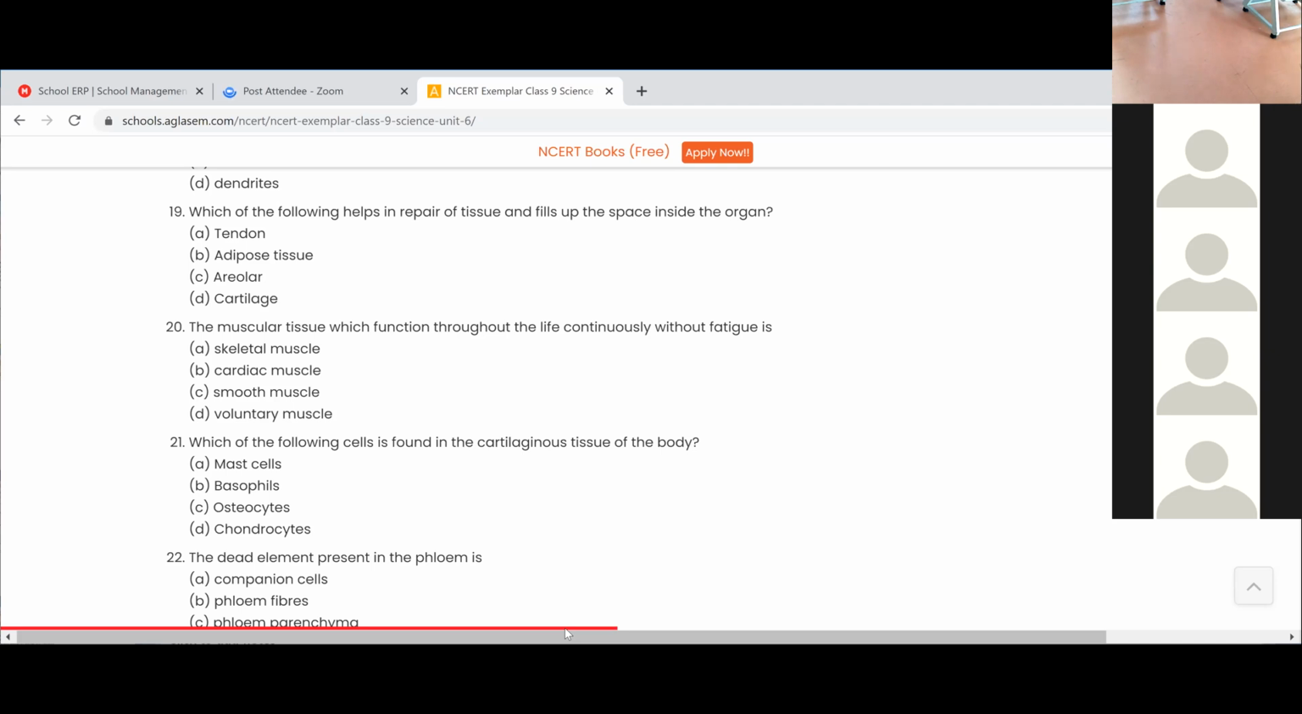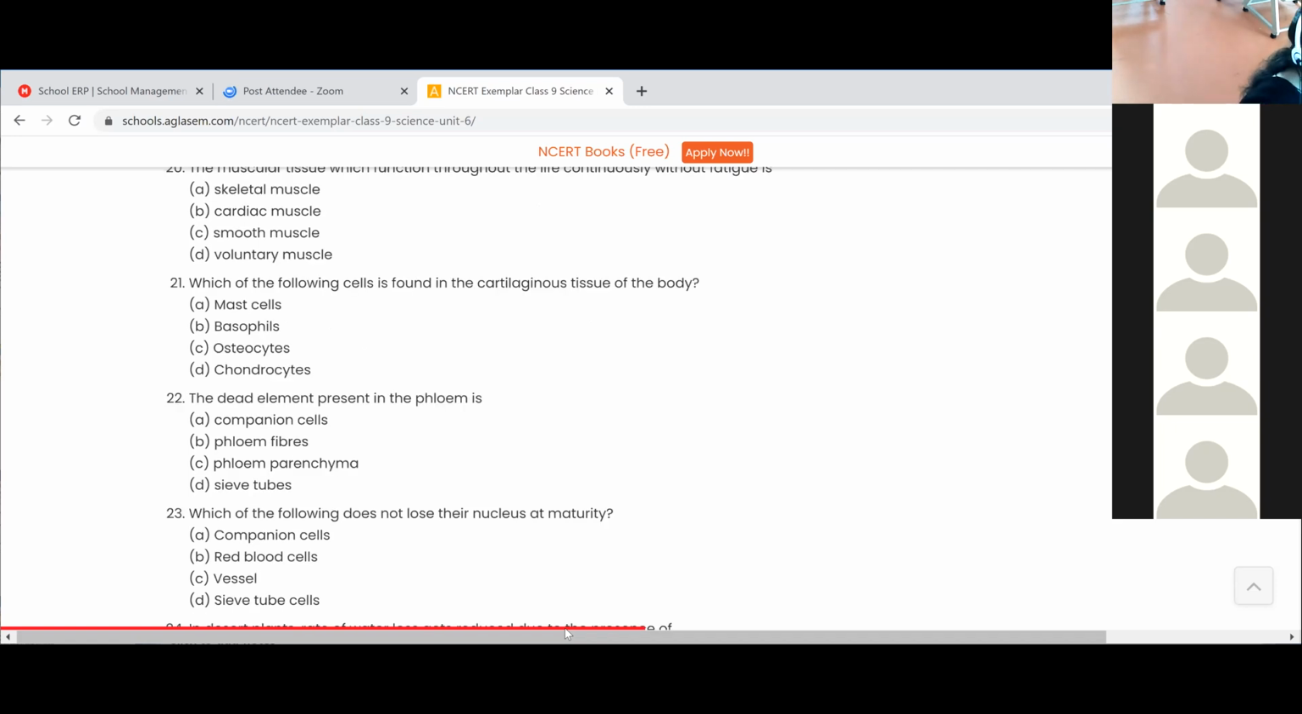What is 21? Which of the following cells is found in the cartilaginous tissue of the body? Which of the following cells is found in the cartilage? Ma'am, chondrocytes, option D. Okay. Option D, good. Chondrocytes, good.